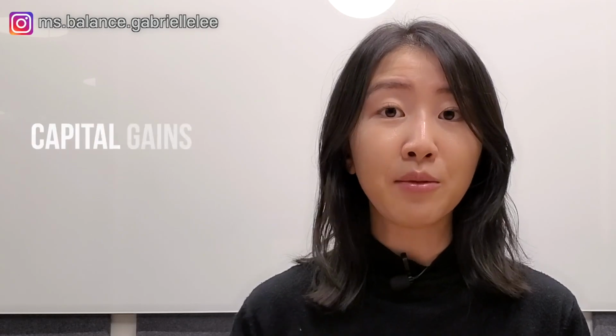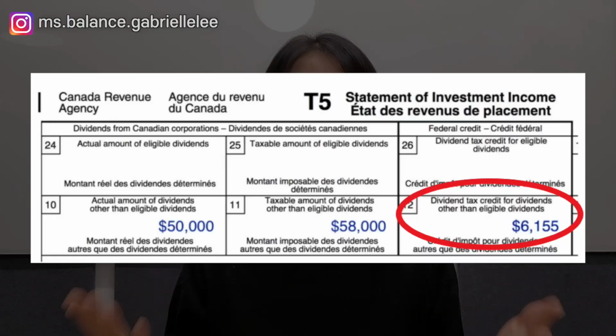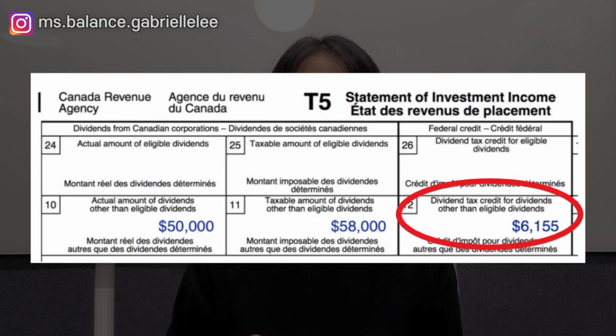Investment income. Income through dividends and capital gains are given tax advantages. For example, capital gains are taxed at only 50%. Dividend income that you receive from Canadian companies often come with dividend tax credits. For example, when you receive a T5 statement of investment income, there is a box for dividend tax credits, which reduce your tax liability on that dividend income that you received.